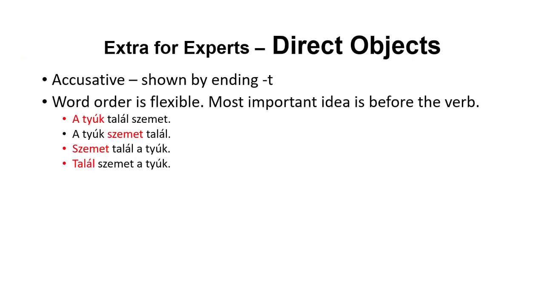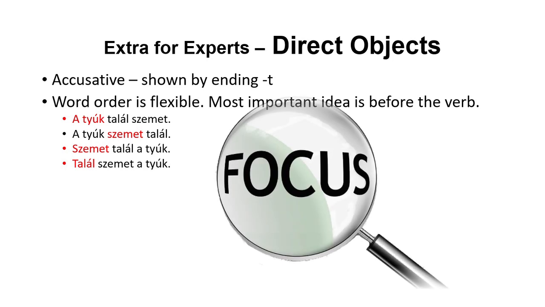We're going to go straight into looking at direct objects, which we have sort of been mentioning off and on. A direct object is the thing the verb directly operates on. It's also known as the accusative, and it's shown by adding a T. Because the nouns are marked, the word order is flexible. As we mentioned before, the most important idea comes directly before the verb.